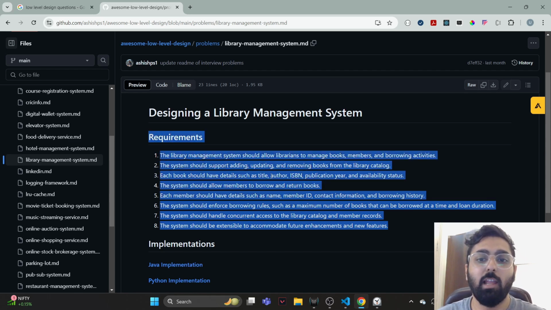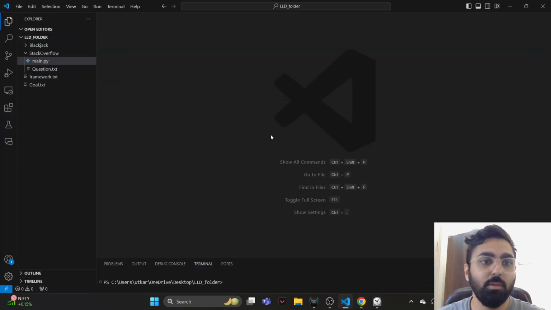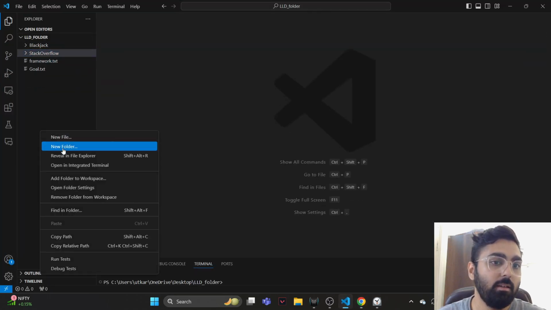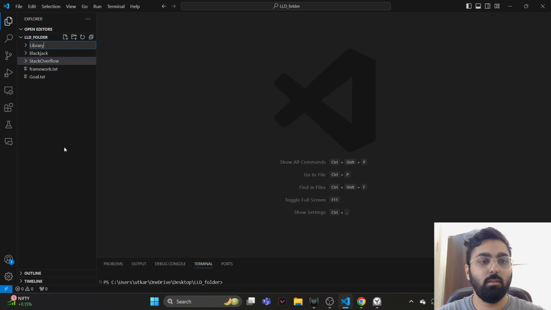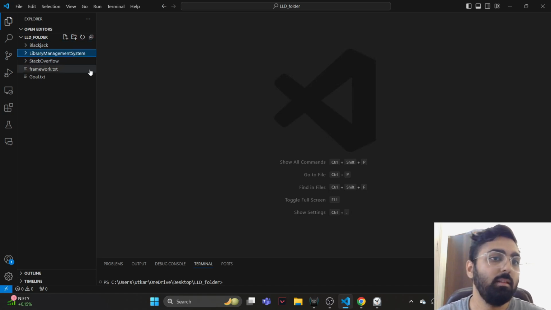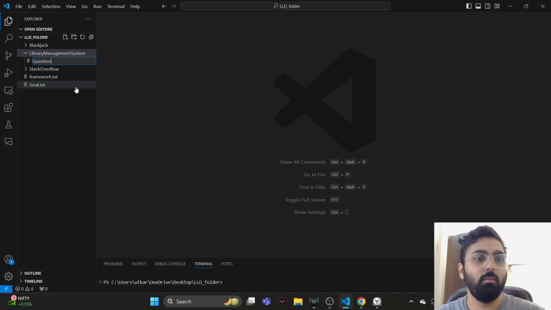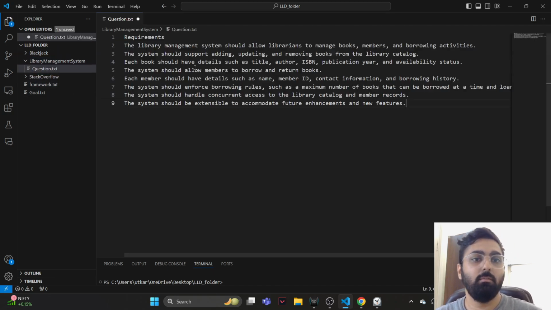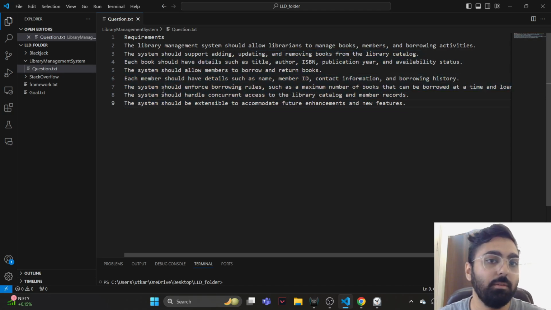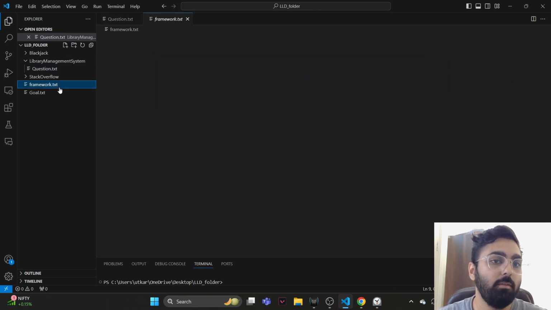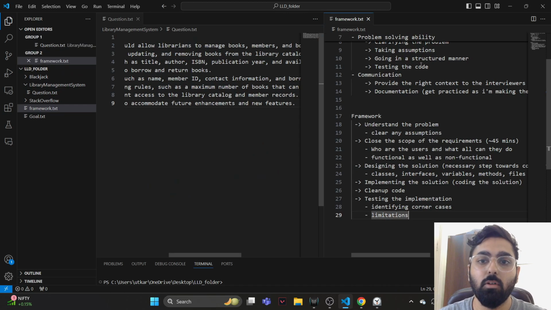Right, so let's do a library management system. I'm going to quickly create one folder called library management system, and let's add a file with question.txt and add the requirements over here. We will also open our framework on the right side of things.